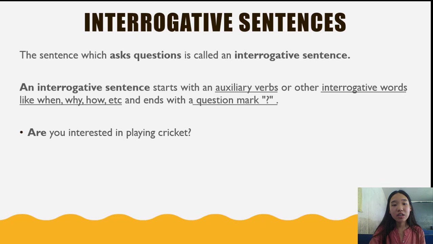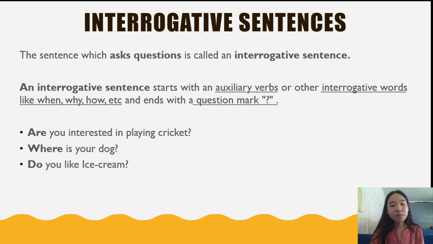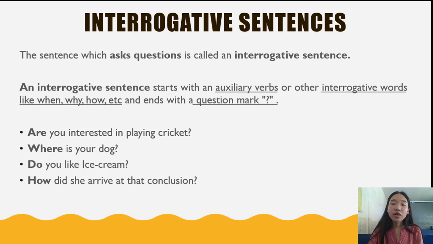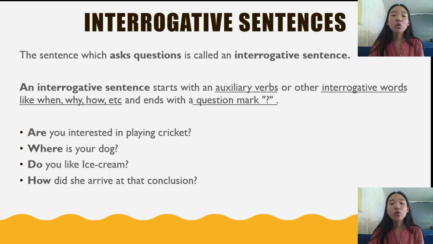Other examples of interrogative sentences are: are you interested in playing cricket? Here the sentence has begun with an auxiliary verb, which is are, and ended with a question mark. Next, where is your dog? Here the sentence has begun with an interrogative word, where, and ended with a question mark. Similarly, do you like ice cream? Here the sentence has begun with an auxiliary verb, do, and ended with a question mark. Also, how did she arrive at that conclusion? Here the sentence has begun with an interrogative word, how, and ended with a question mark.